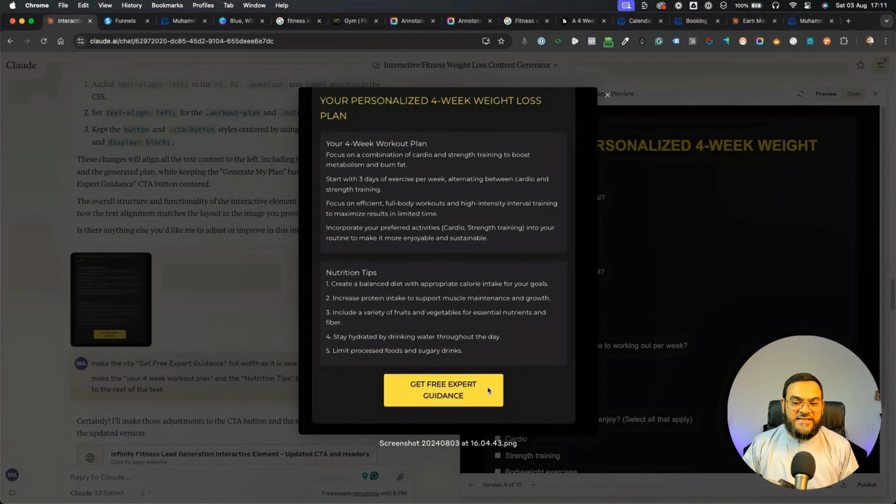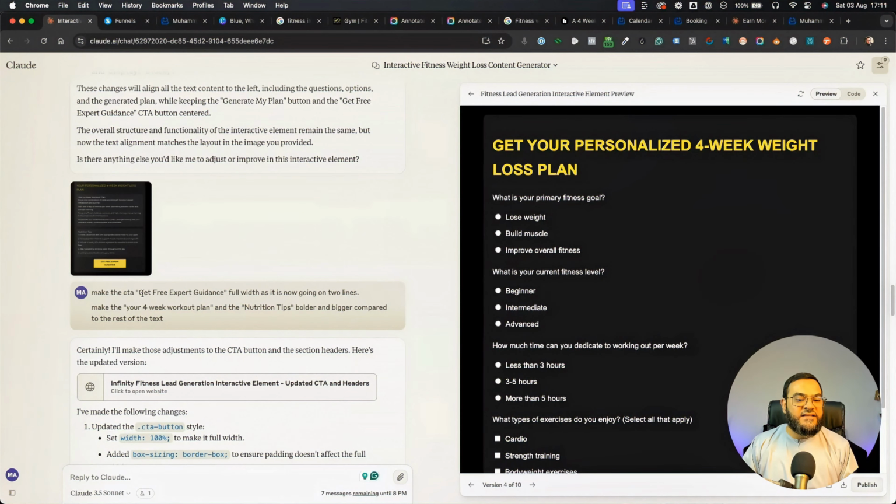As you can see, this get free expert guidance, I didn't like that the button was actually on 2 lines. So the text was actually on 2 lines. So I wanted to change it to make it on 1 line. And I said, make the CTA get free expert guidance full width, as it is now going on 2 lines.